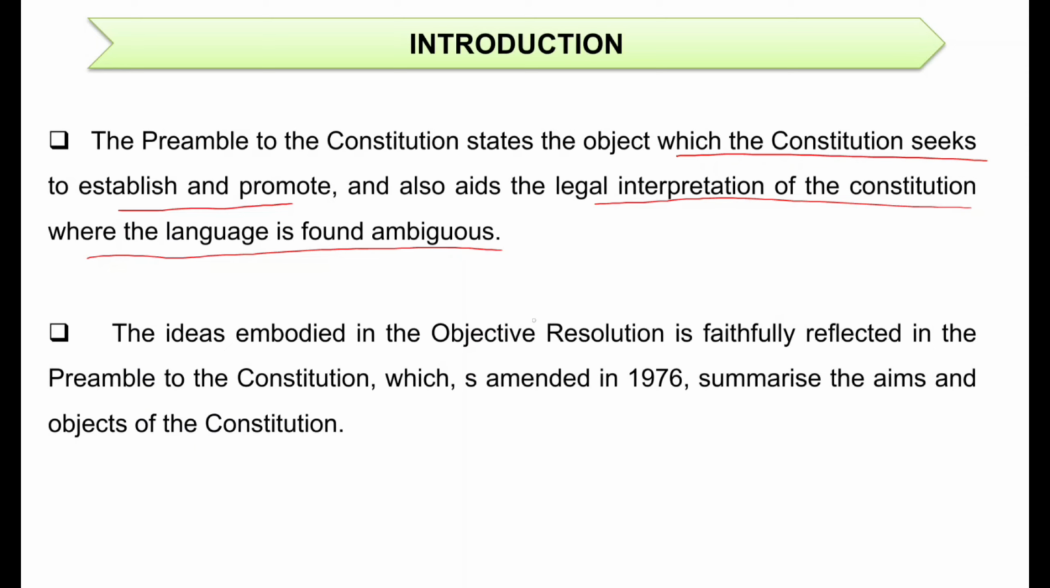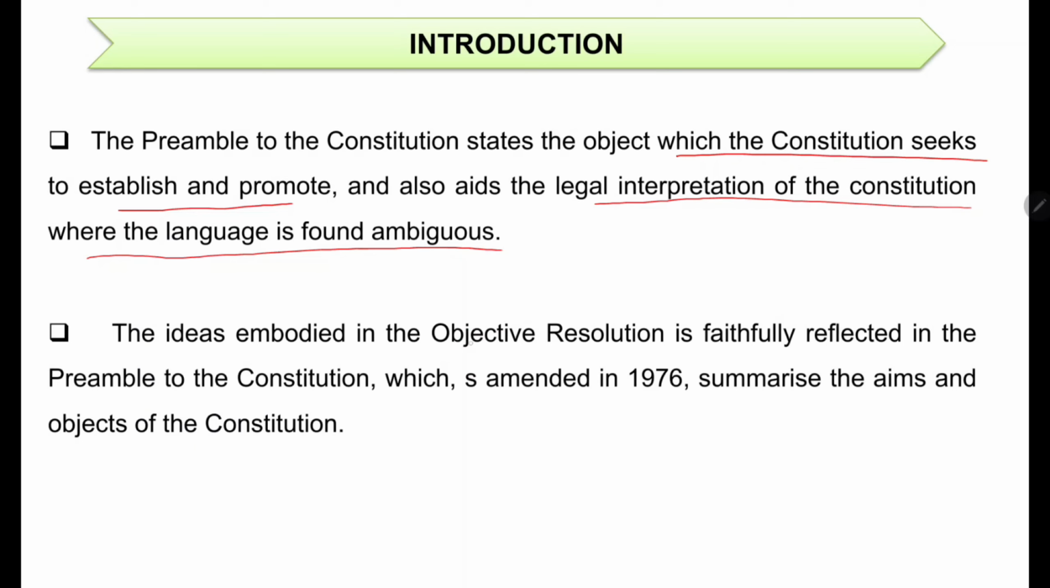It is basically a written document included in the beginning of the Constitution, and it includes the ideals and objectives of the Constitution, which enables a reader to understand the Constitution. By reading the preamble, you will understand what is there inside the Indian Constitution. Because of this, the preamble is sometimes called the soul or mirror of the Constitution, because whatever you will find inside the Constitution, you will find the content. The preamble is kind of a content to the Indian Constitution.